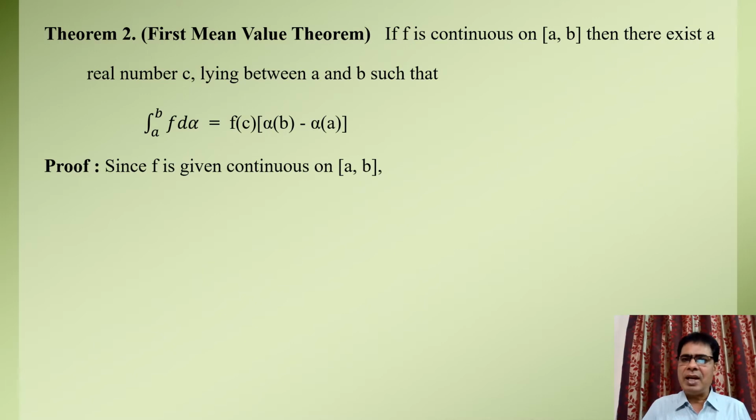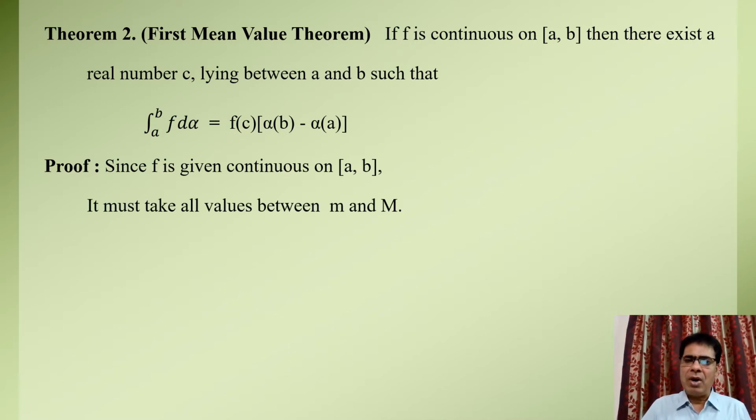As we know that every continuous function is Riemann Stieltjes integrable, hence f must be Riemann Stieltjes integrable over the interval AB. Also we know that every continuous function takes all values between its bounds.